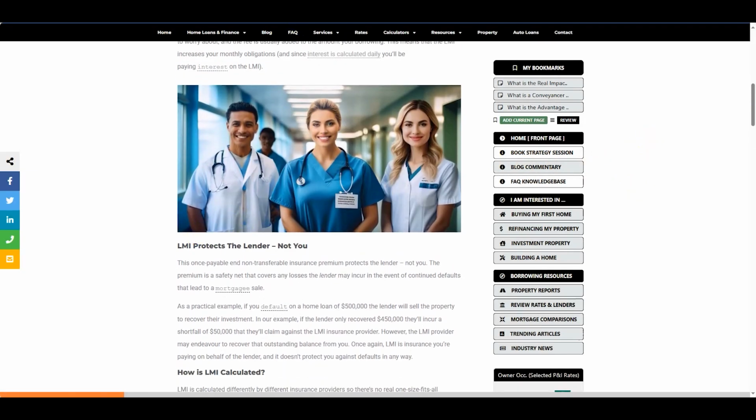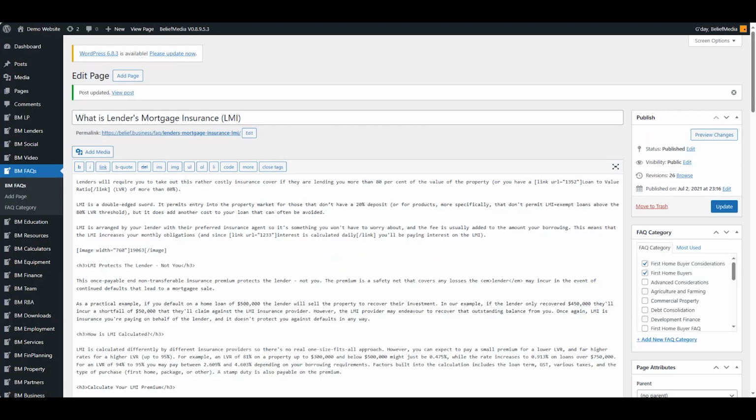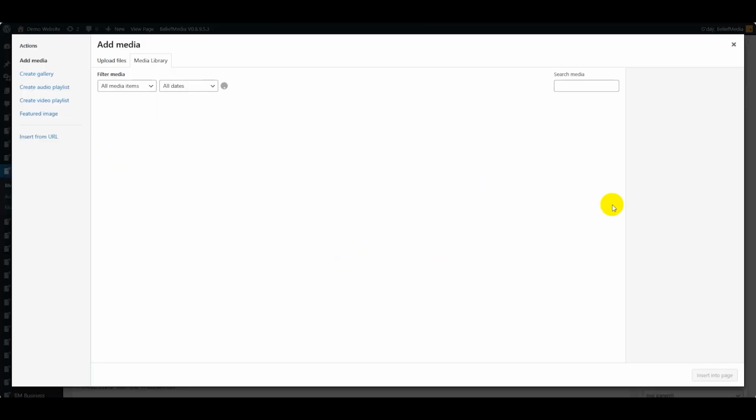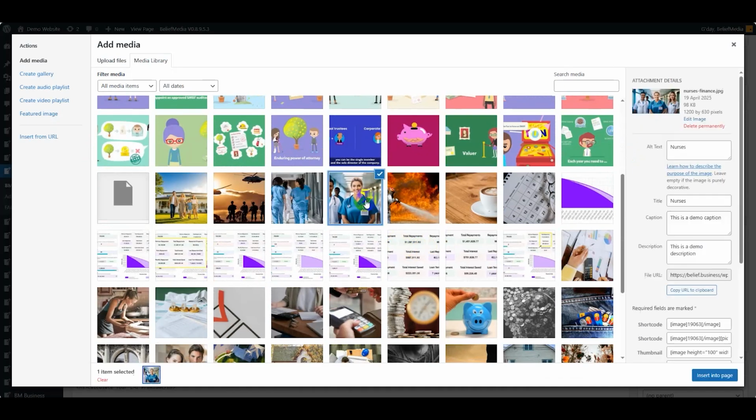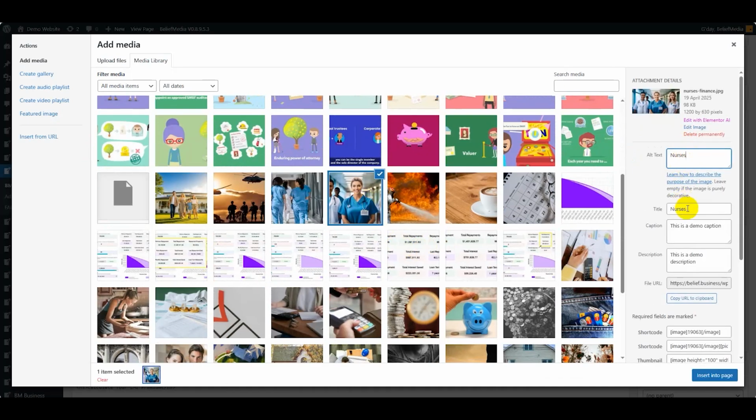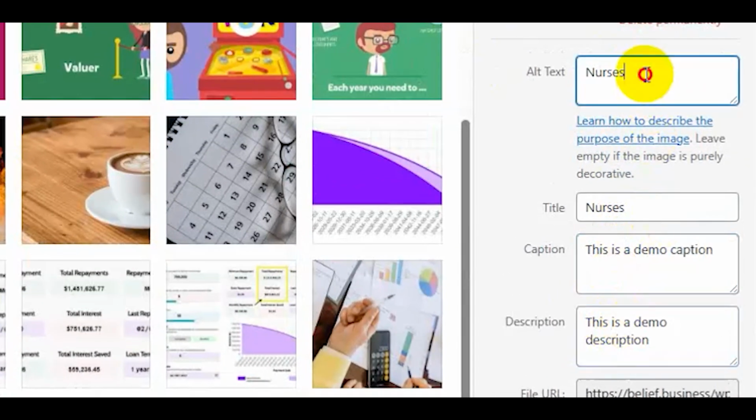We don't have a caption there yet. Let's have a look at that. Now, there are a number of options for even captions. The very first thing we need to do when we look at the WordPress editor is we have alt text, title, caption, and description. The alt text is important for accessibility. It shouldn't say nurses. It should say a group of nurses in a hallway dressed in nursing attire. That's for accessibility, but also for Google, because Google Images sort of leans on alt text in order to understand what the image is, or it's a hint.